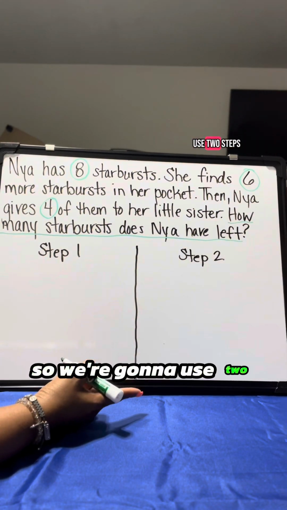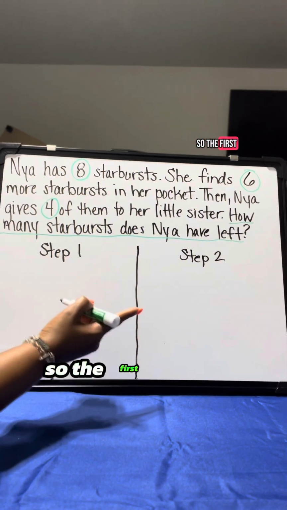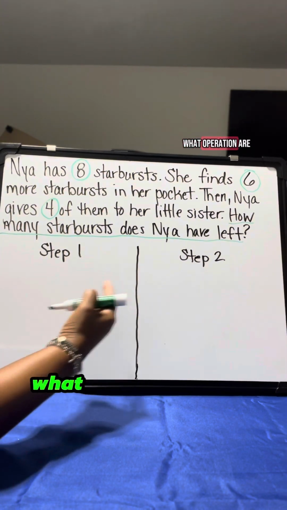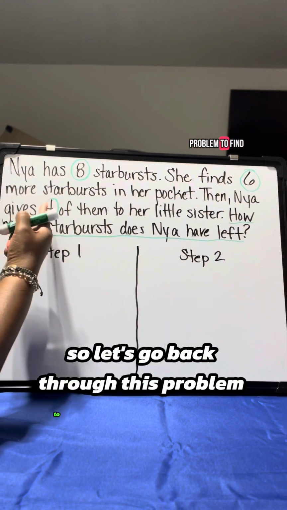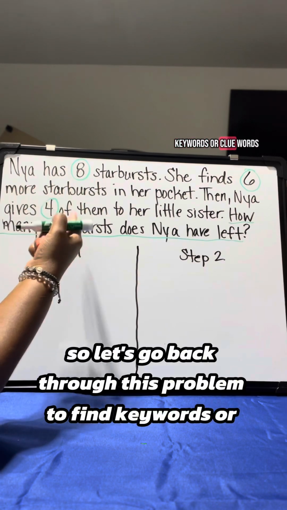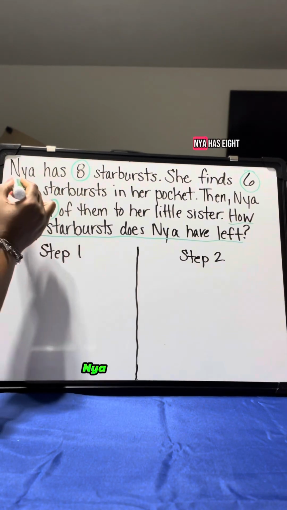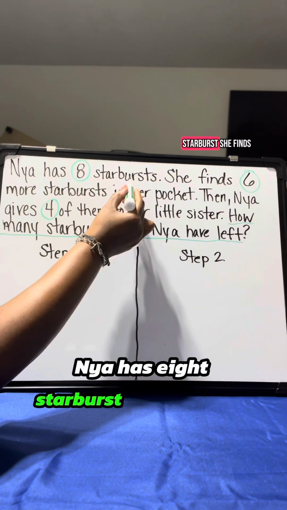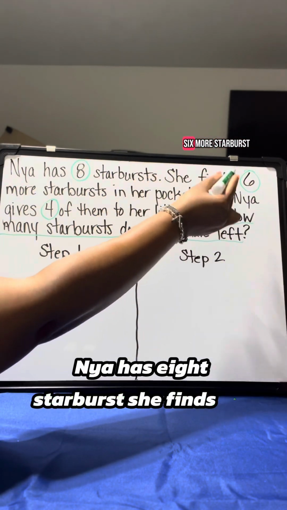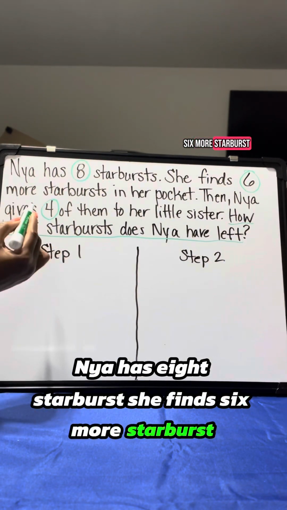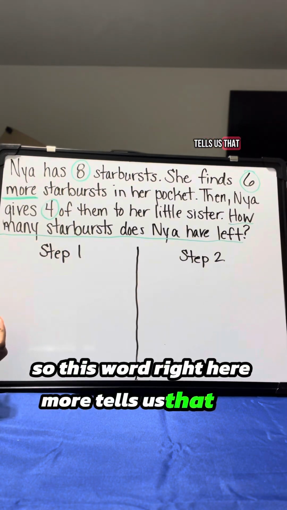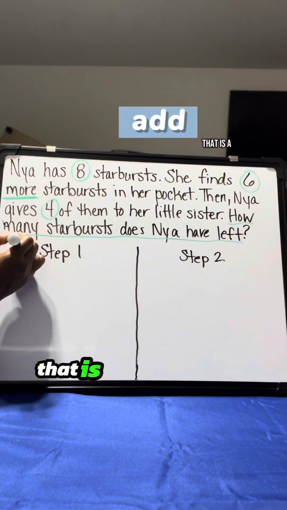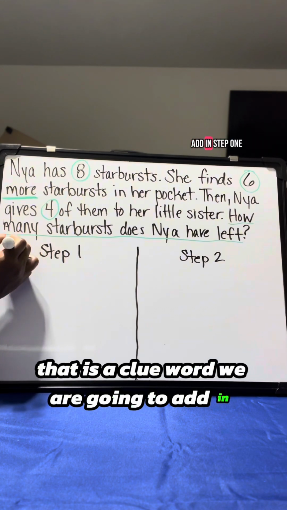So we're going to use 2 steps to work this problem. So the first thing we want to do is figure out what operation we are going to use in both steps. So let's go back through this problem to find keywords or clue words. Naya has 8 starbursts. She finds 6 more starbursts. So this word right here, more, tells us that we are going to add. That is a clue word. We are going to add in step 1.